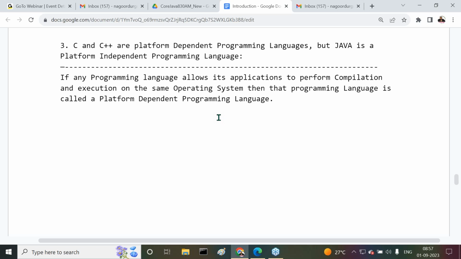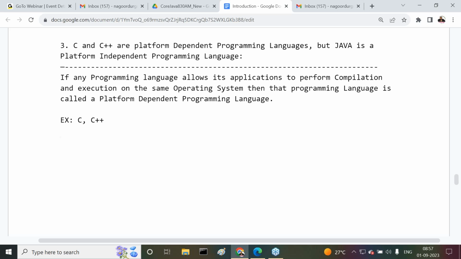If it is possible to perform both compilation and execution on the same operating system, then that programming language is called a platform dependent programming language. Examples for platform dependent programming languages are C and C++.